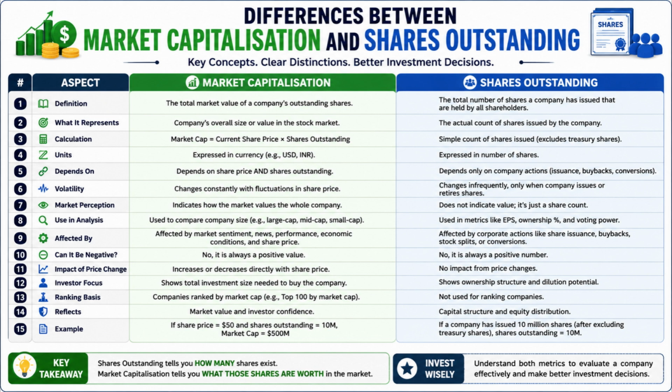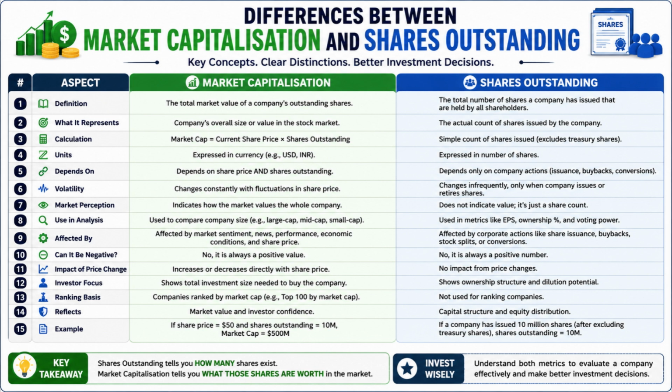Number 9. Market capitalization is affected by investor sentiment, company performance, and economic conditions, whereas shares outstanding are affected by share issuances, buybacks, stock splits, and conversions. Number 10. Market capitalization can never be negative because market value cannot be negative, whereas shares outstanding also cannot be negative because they represent a share count.